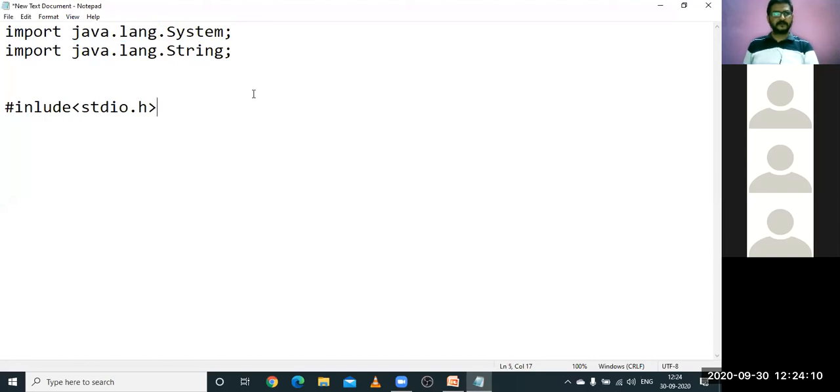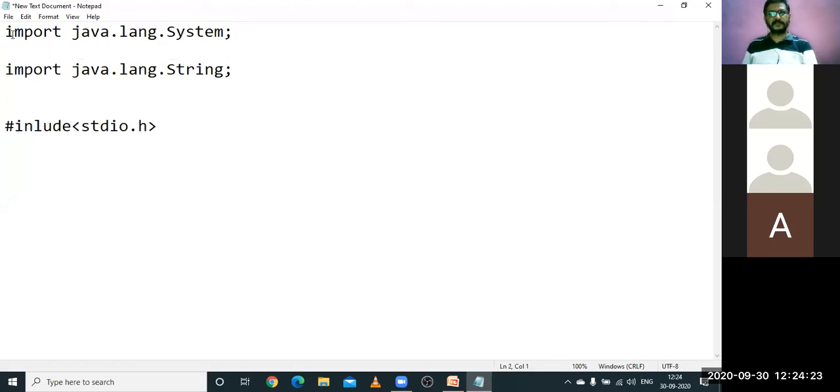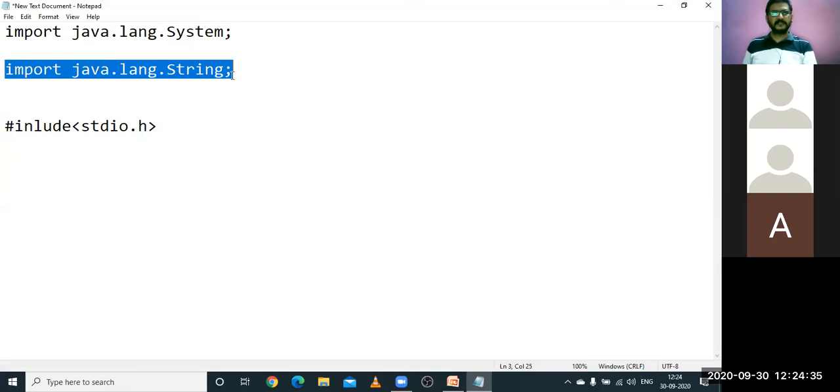Java.lang package contains the classes called System and String. Whenever you are supposed to use the features of the System class, you have to write this statement in that program: import java.lang.System. Whenever you are trying to use String related methods or features, you write this statement as the first statement as your program starts.